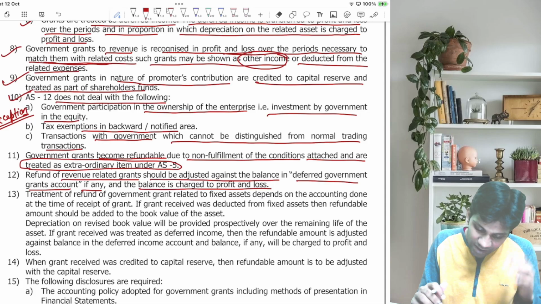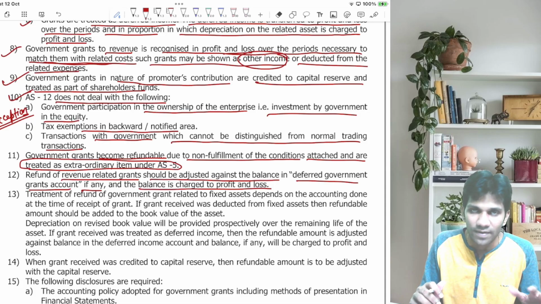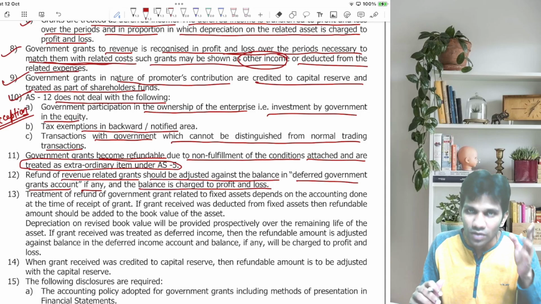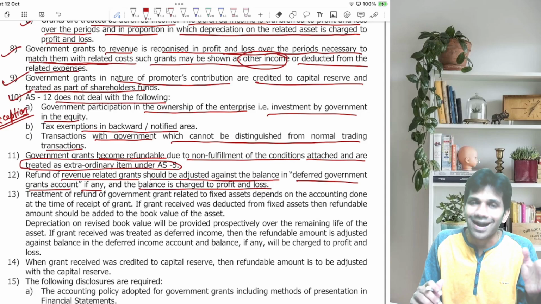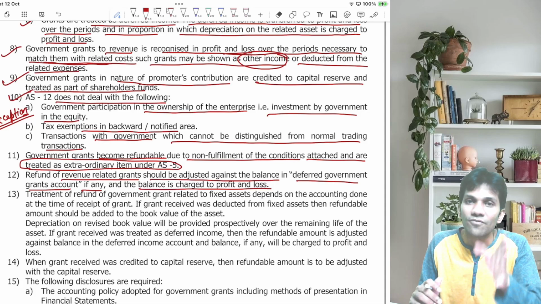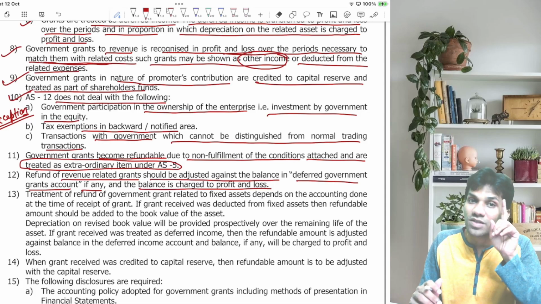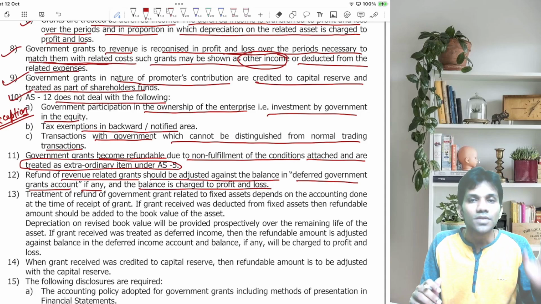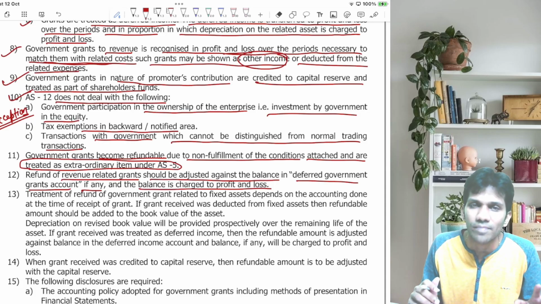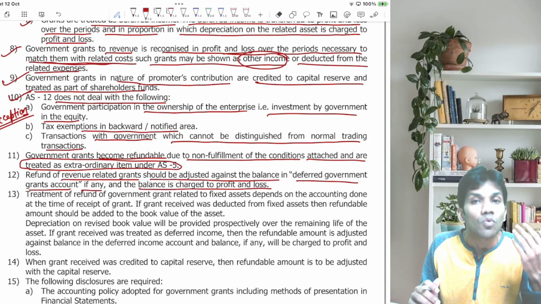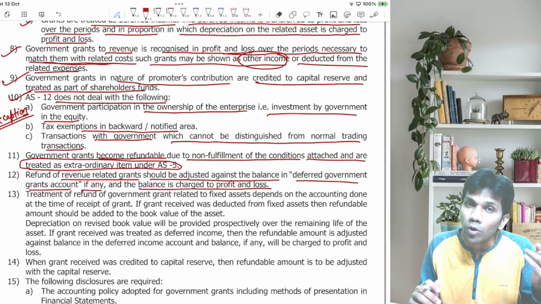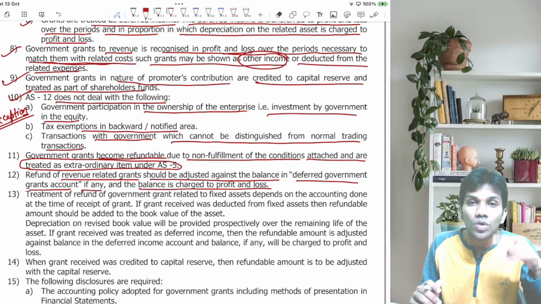Now, basically, there are only two accounting approaches: capital approach and income approach. Let me explain this in a very simplified way. First, I'll explain if you have followed the income approach. The grant received you must have credited to the deferred government grant account, and you must have recognized income in the proportion you charged depreciation. But suppose due to non-fulfillment of conditions, you are supposed to refund the grant. If you had followed the income approach at the time of receipt of grant, then how to reverse it, that is important.